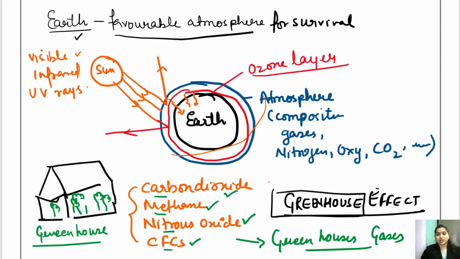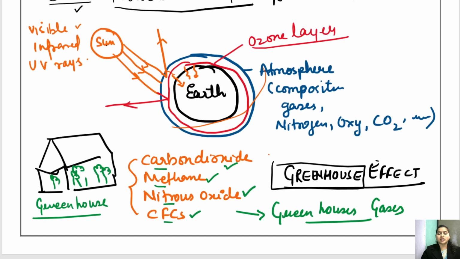Methane is increased because of the burning of cow dung and gobar gas, biogas, which also releases a lot of methane gas. Then nitrous oxide is released from vehicles and automobiles. And CFCs, definitely, are the main product of refrigerators and AC. So a large amount of these gases is increased in the atmosphere, because of which, what will happen?